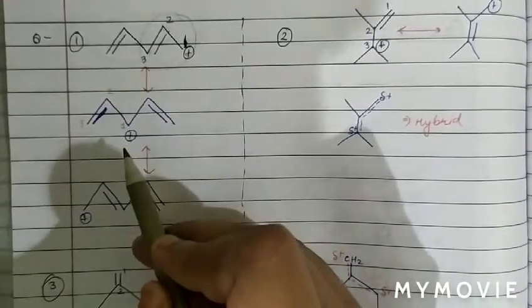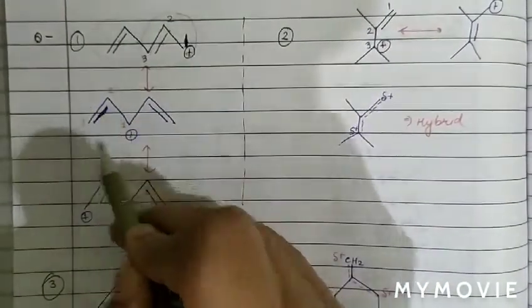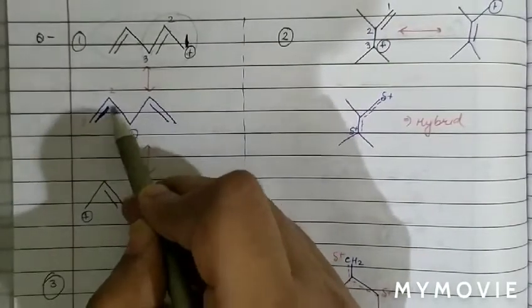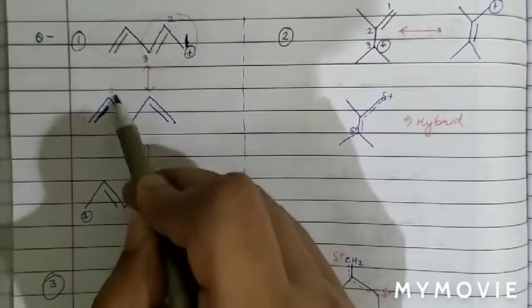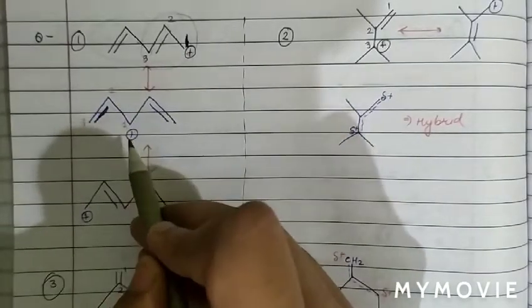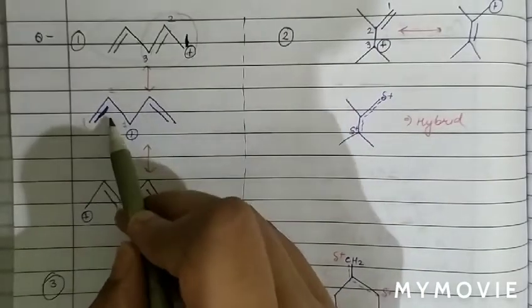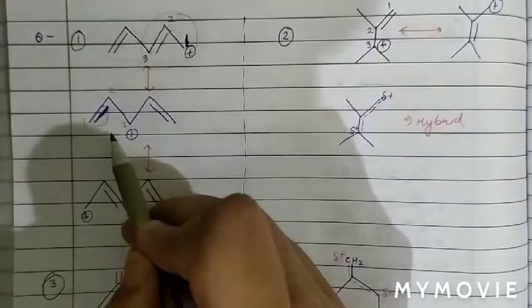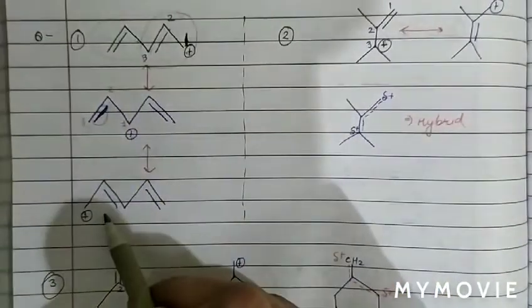Now we can see again there is possibility of resonance because again it is a conjugated system: positive charge, single, double. Now again numbering 1, 2, 3, because this is also a conjugated system. Now the positive charge will shift from first position to third position and the pi bond will shift from 2 and 3 position to 1 and 2 position. So this is another resonating structure.